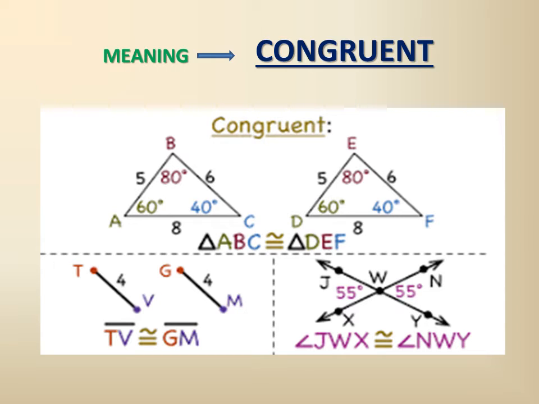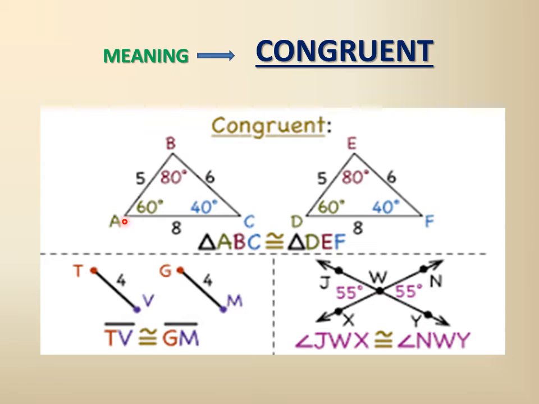Now, if we consider the case of a triangle, what do we see? Here we have a triangle ABC and another triangle DEF. In these two triangles, at this vertex A, we have 60 degrees, and similarly in this triangle at the vertex D, we have 60 degrees, which is between two sides, one of length 5 centimeters, or you can say 5 units, and the other side which has a length of 8 centimeters. And similarly, the same in the case of A also.